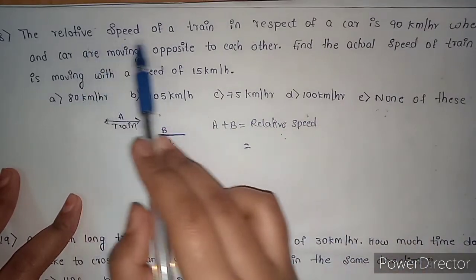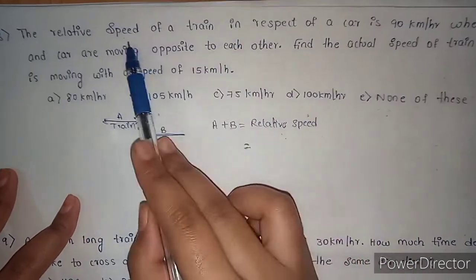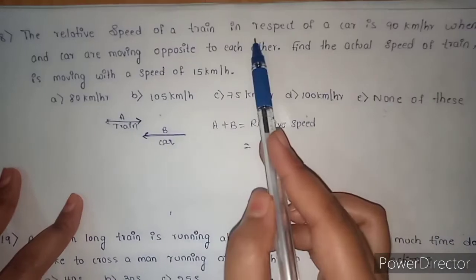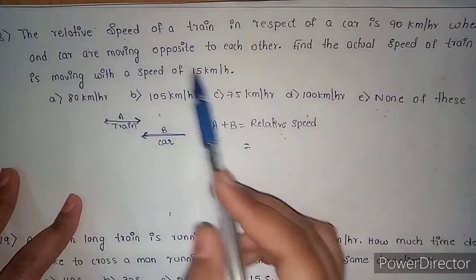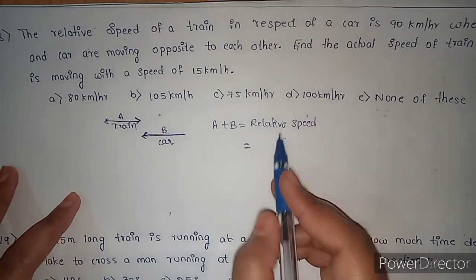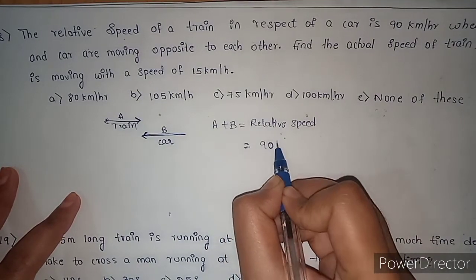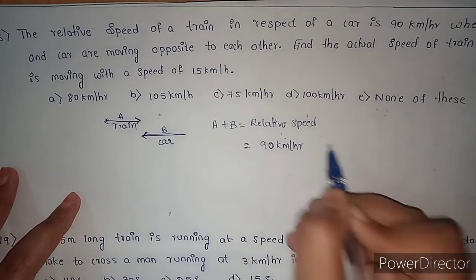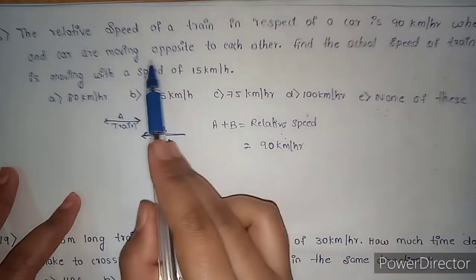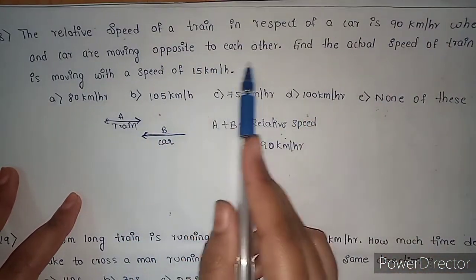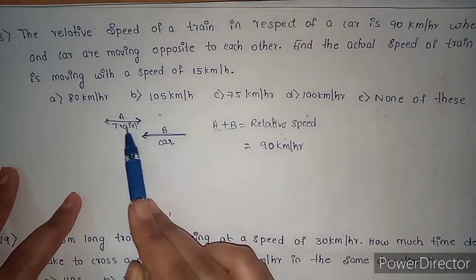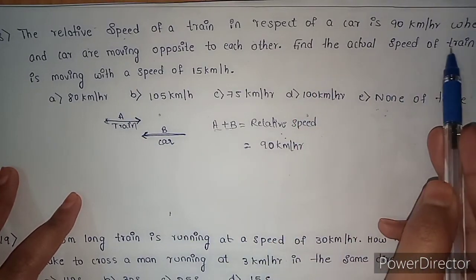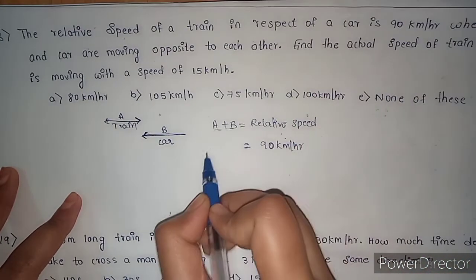In the question, the relative speed of the train in respect of a car is given. That is 90 km per hour, when the train and car are moving opposite to each other. Yes, of course they are moving opposite, A plus B. Find the actual speed of the train.